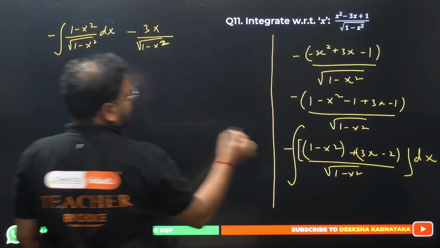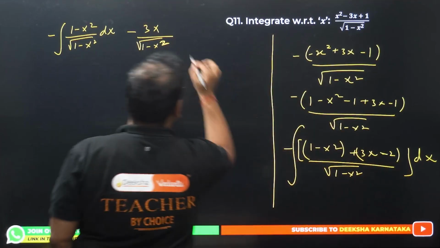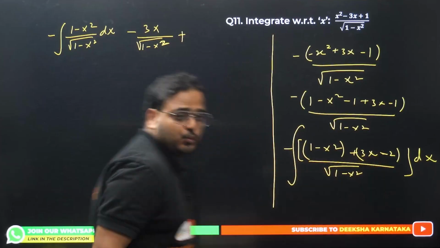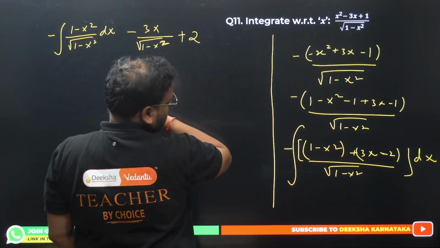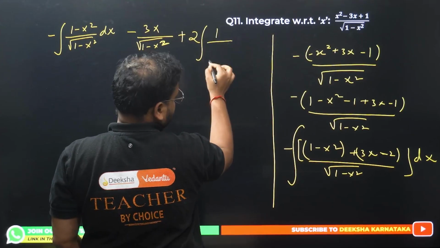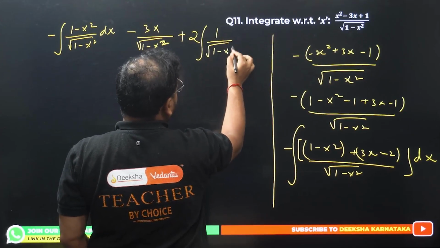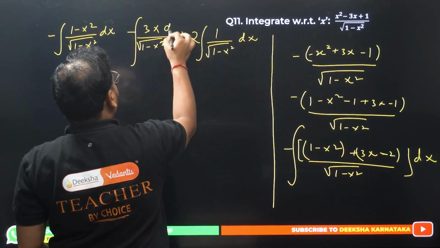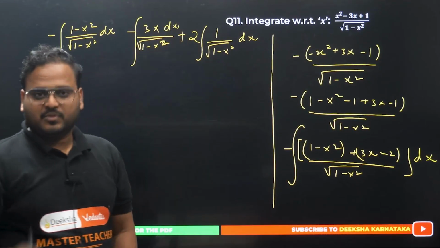Other one, there's a minus 2 over here, it becomes plus 2 because of this minus sign. There's a minus outside, okay? It'll become plus 2. So plus 2 upon, integration is there, 1 upon root of 1 minus x square dx. I've separated these terms over here. Also there's an integration like this. Got 3 terms.